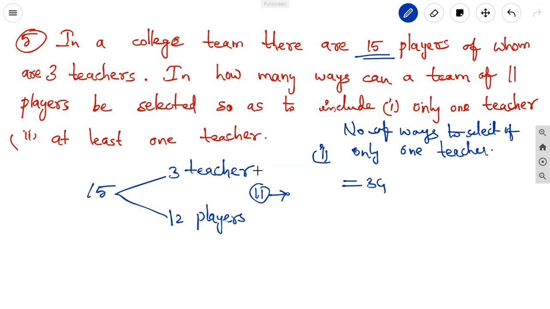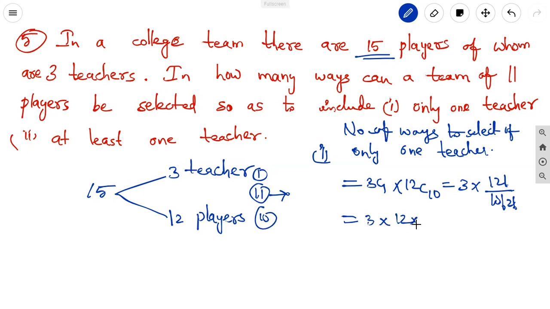From the 11, one is chosen here, the remaining are chosen from 12 players, into 12C10. 3C1 is 3. 12C10 means 12 factorial by 10 factorial into 2 factorial. It is 3 into 12 into 11 by 2, 2 ones are 2, 2 sixes are 12... 3 into 66. 6 threes are 18, 198 is the answer for the first case.